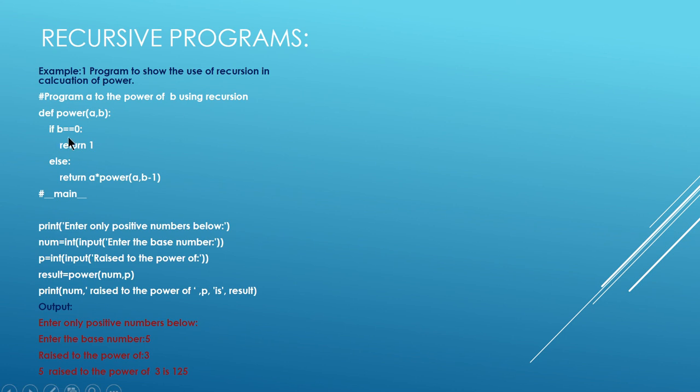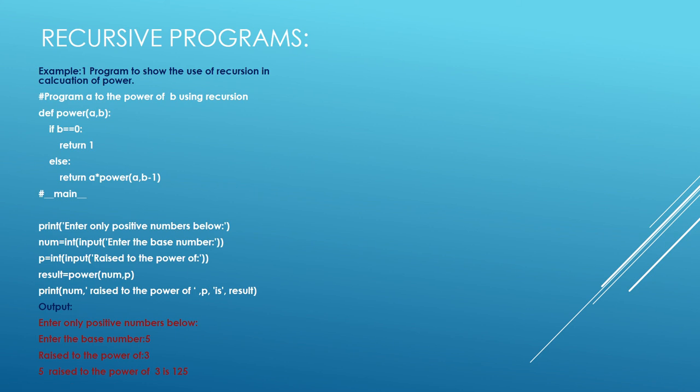Here the condition I have given is b is equal to 0. When you have a negative number, this particular condition will not be reached at all. Do you understand? The base case that you have written must be reachable. If it is not reachable and you give a negative number, it will go into infinite recursion. To avoid that, you have to rewrite the program, and whatever the worst cases are, those should also be addressed.